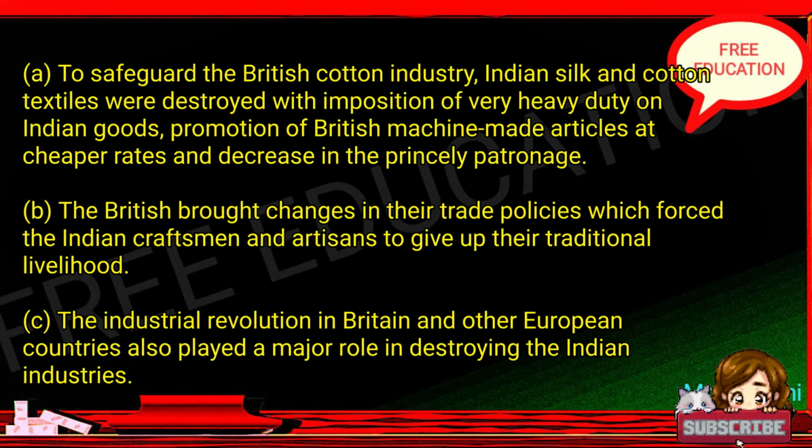A. To safeguard the British cotton industry, Indian silk and cotton textiles were destroyed with imposition of very heavy duty on Indian goods, promotion of British machine-made articles at cheaper rates and decrease in the princely patronage. B. The British brought changes in their trade policies which forced the Indian craftsmen and artisans to give up their traditional livelihood. C. The Industrial Revolution in Britain and other European countries also played a major role in destroying the Indian industries.